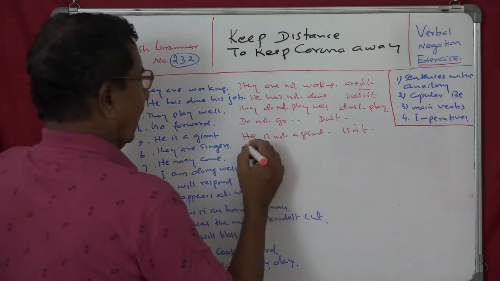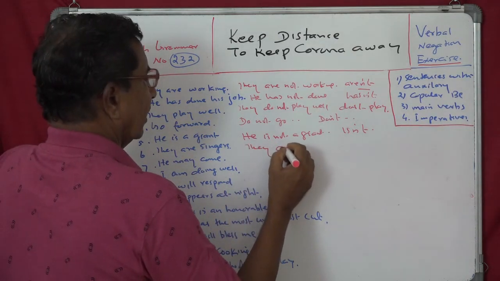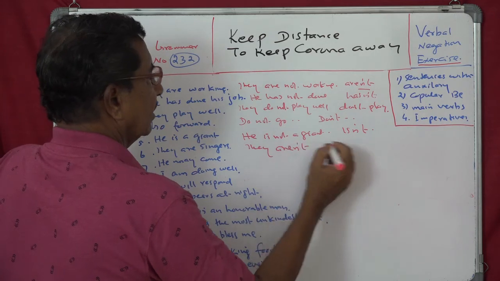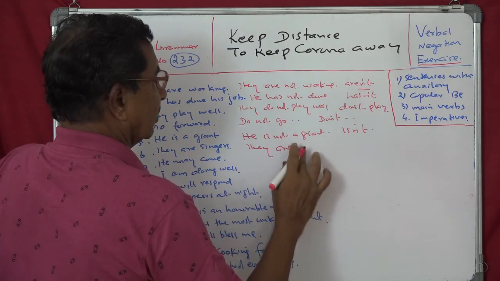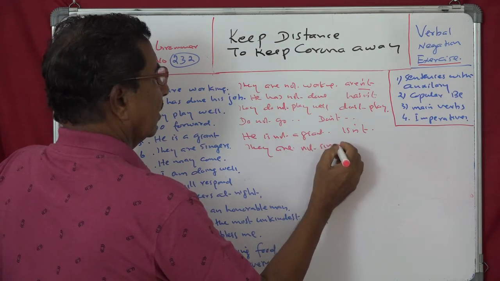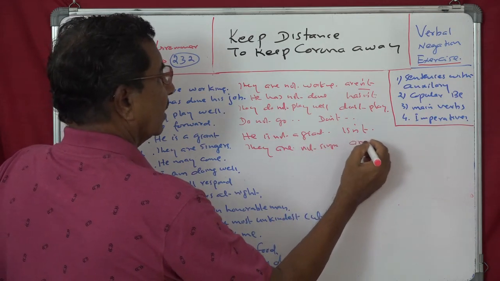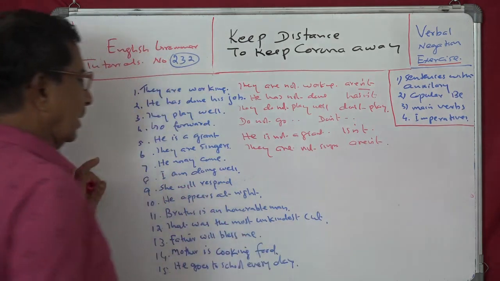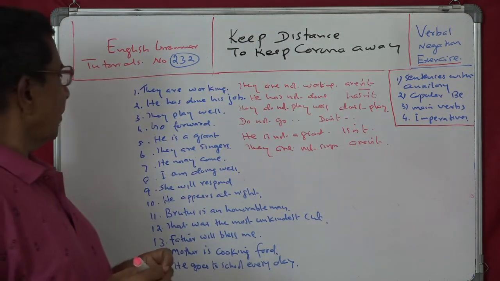The next is they are singers. Here also it is not an auxiliary verb. It is copula, connecting they and the singers. So we have to do they are not singers. We can have the full form, they are not singers, and they aren't singers. Aren't is the short form.